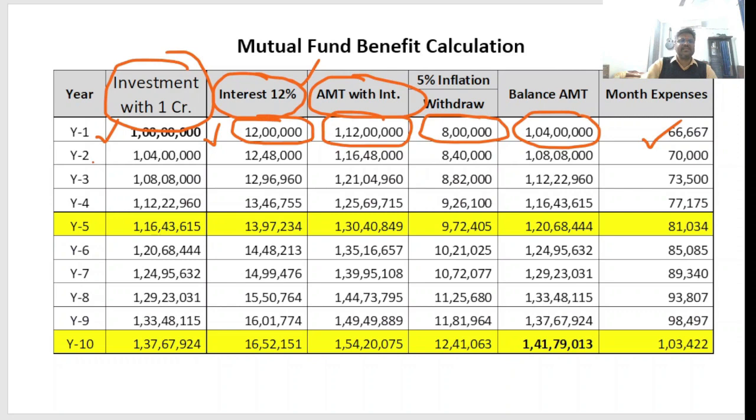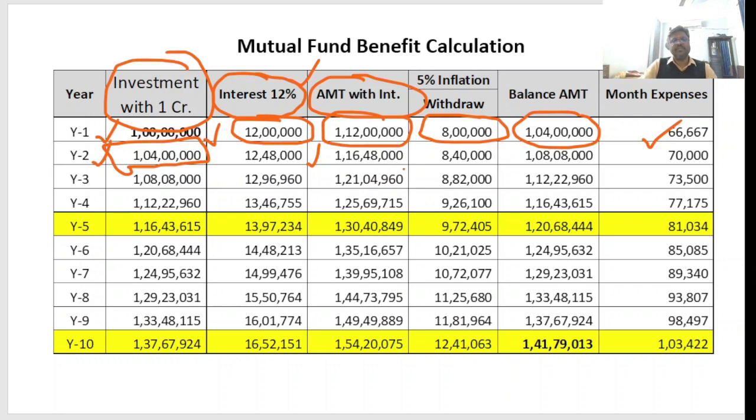Now come to the next year. Next year, how much is the investment? See, here is the power of compounding. You will see the power of compounding, right? So how much at the rate of 12%? Every year we are getting a minimum of 12% on average, except if in any year some big pandemic or some big war comes, in that case maybe we will not get. Otherwise, 12% minimum we are getting in mutual funds on average.